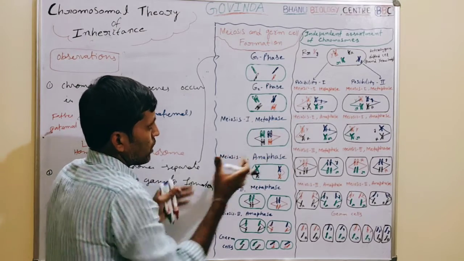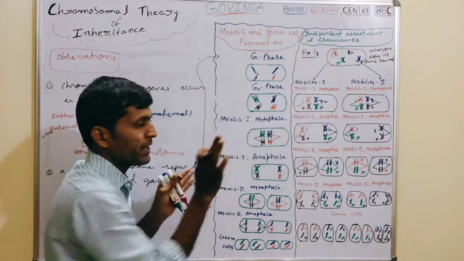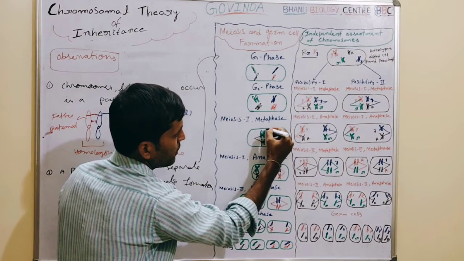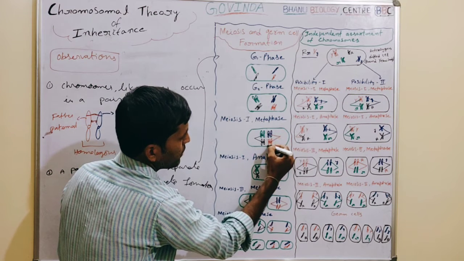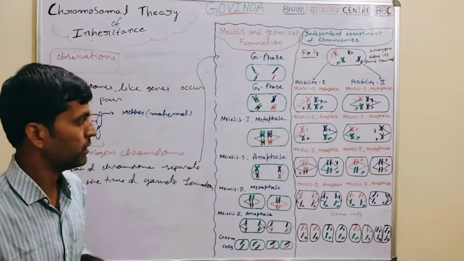So how was this cell in the metaphase of meiosis 1 here? These 4 pairs of chromosomes have already reached the equatorial place, right? This is the equatorial place. So all of them are almost in the middle of the cell. That is called metaphase, middle.